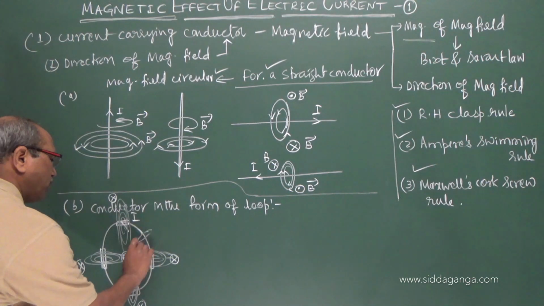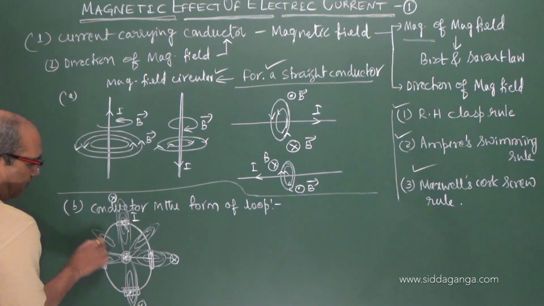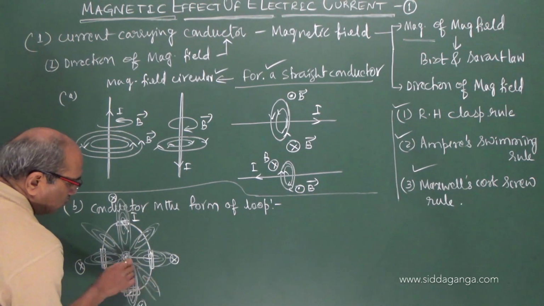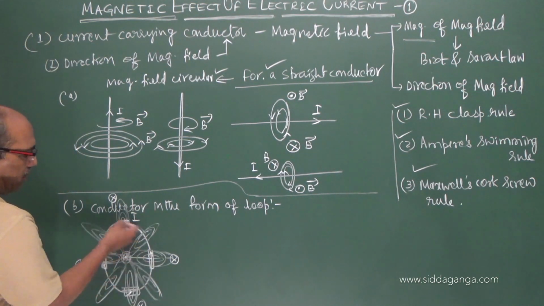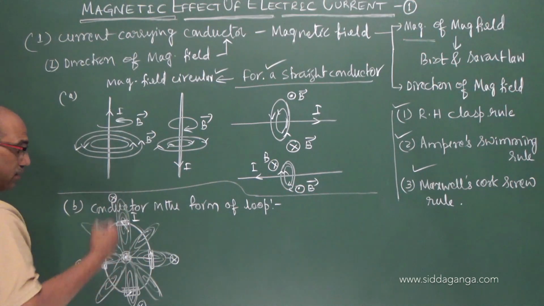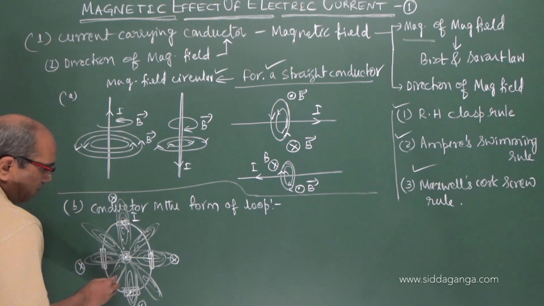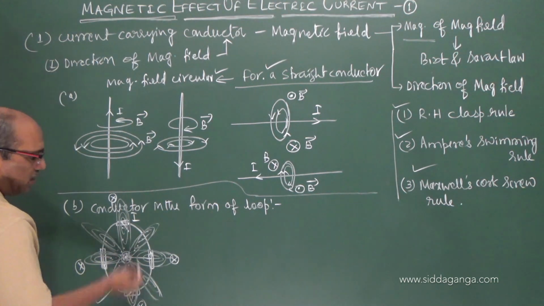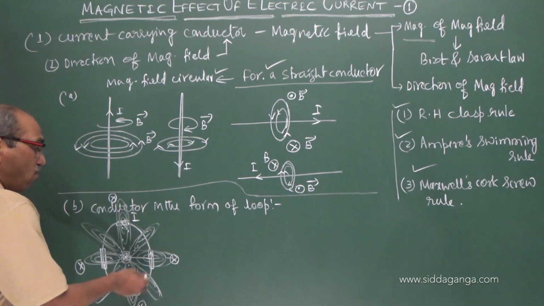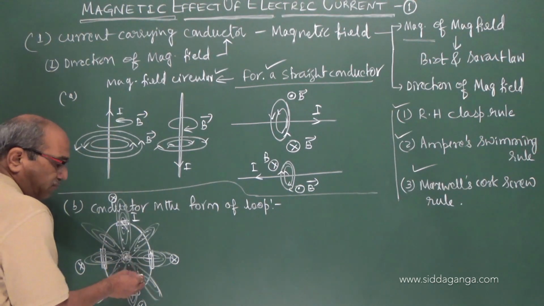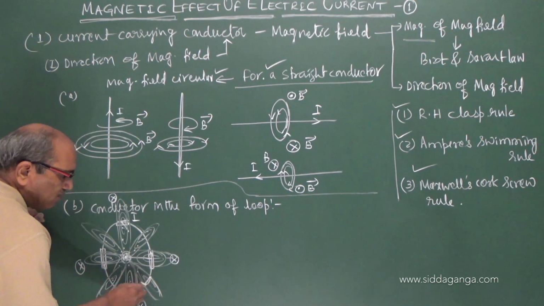Or you can think for different elements. Every element is producing the same effect, and the cumulative effect from all the elements is observed here. Thereby, comparing different points inside the circle, the field is due to individual parts. But each individual element's magnetic field is very weak, a small portion.